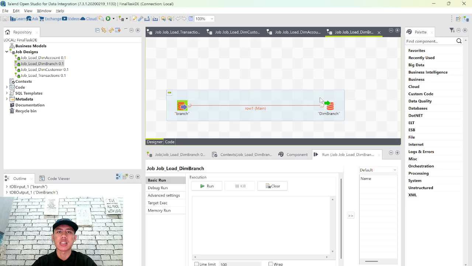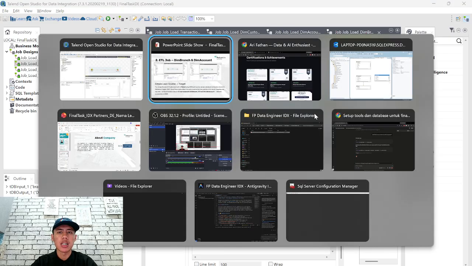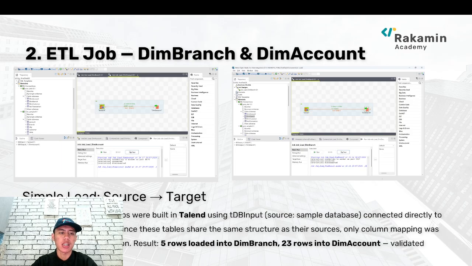The rows are still the same. So it's a simple load, just source to target. This is the Talend job from database input to database output. As you can see, 5 rows executed in less than 1 second: 5 rows loaded into the dim branch and 23 rows into the dim account. It's pretty easy because they have the same data type and the same data.